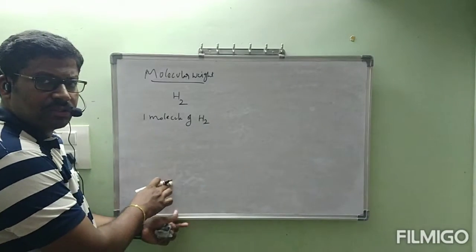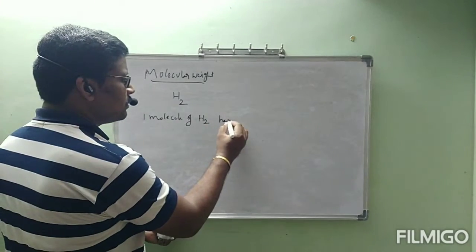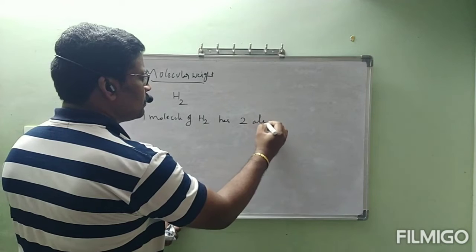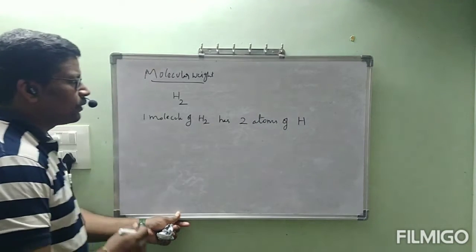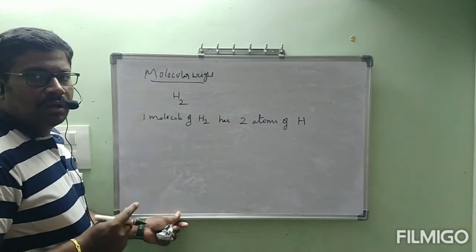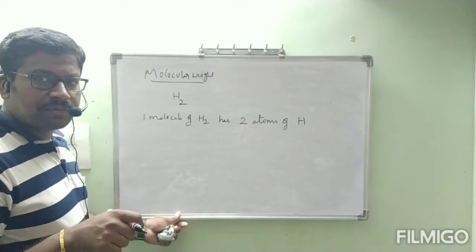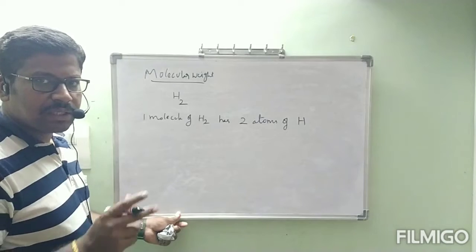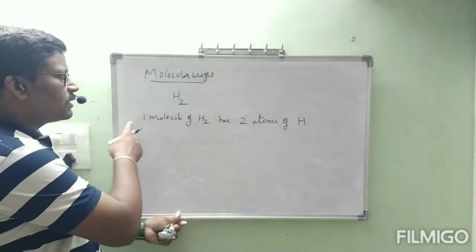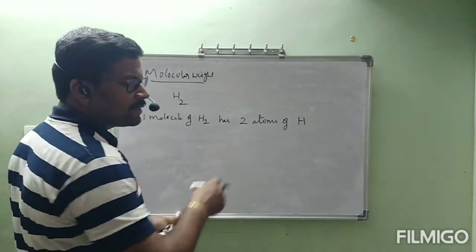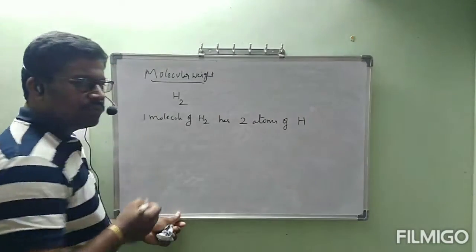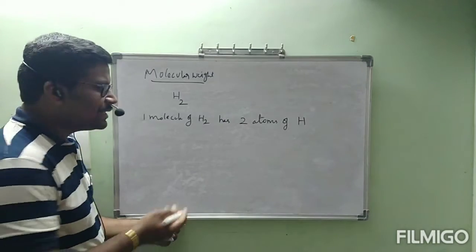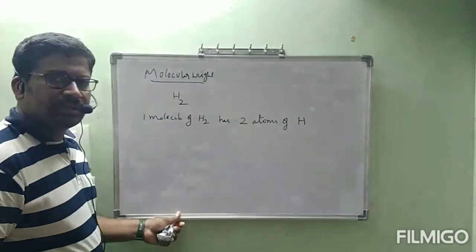One molecule of H2 has two atoms of H, because H2 is the molecule which is formed from two atoms of hydrogen. They are involved in a chemical bond. One molecule of H2 has two atoms of H. Then what is the weight of one molecule of H2? That is nothing but two atoms of H weight only.